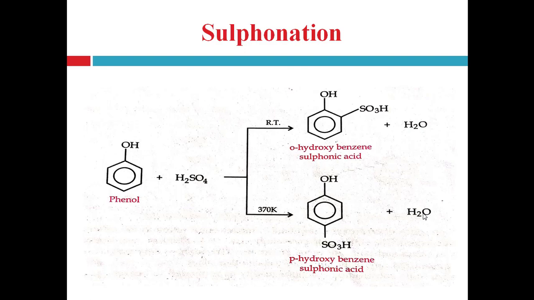At low temperature the ortho isomer is formed, and at high temperature the para isomer or para derivative will form. All these reactions follow the electrophilic aromatic substitution mechanism as we saw in benzene, so here we are not repeating the reaction mechanism.